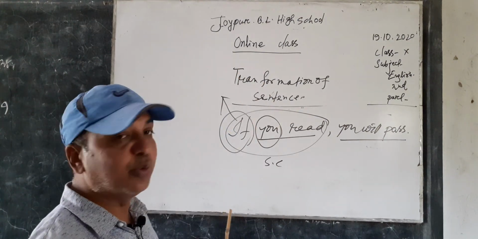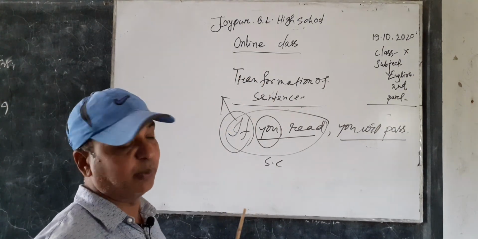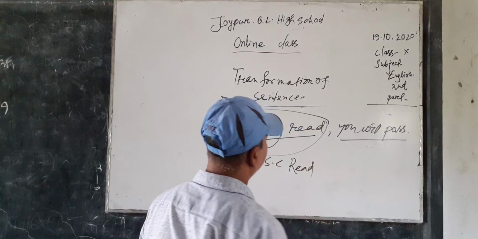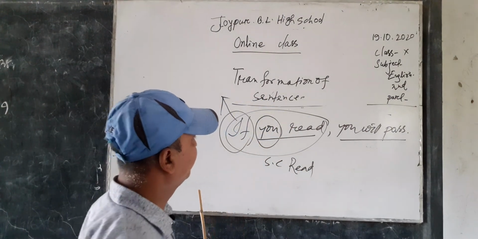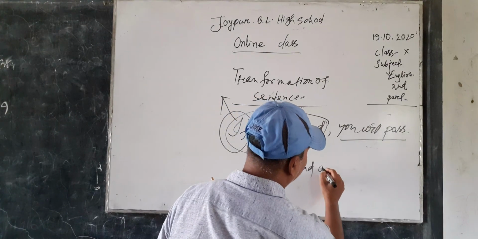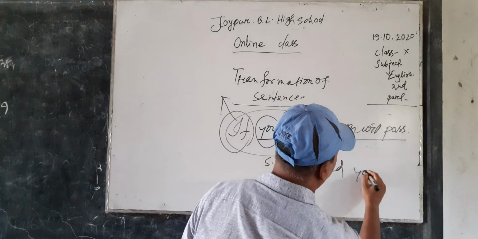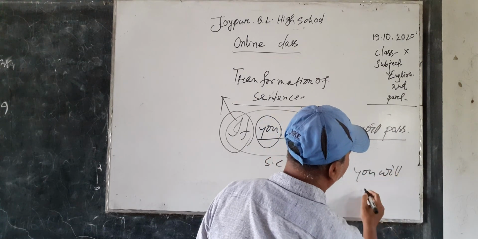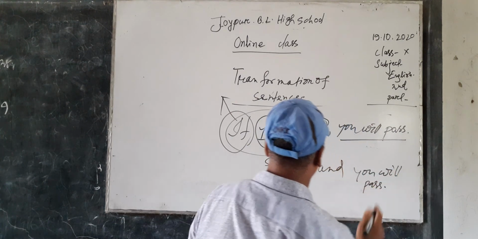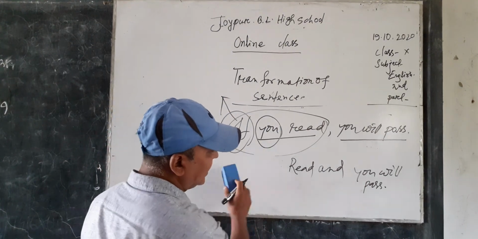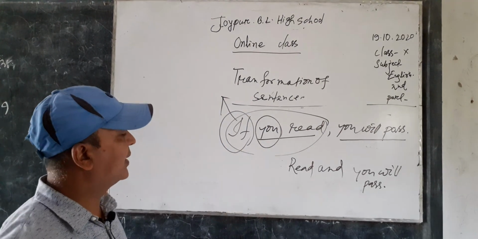And subject you, second person, also must be omitted. So you have to write the verb read, and in place of comma you will have to write and. Then the principal clause will be written. So the compound one is read and you will pass.